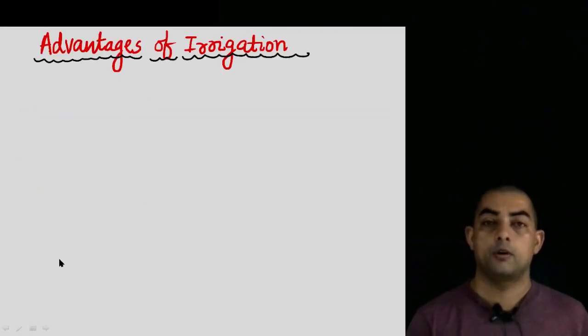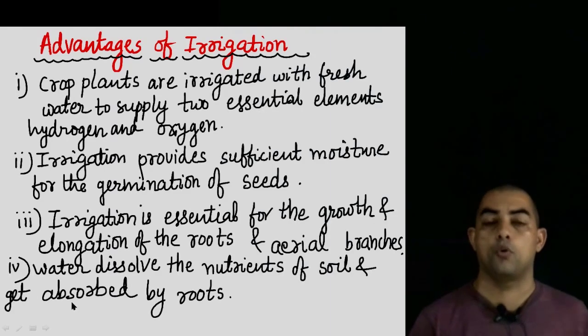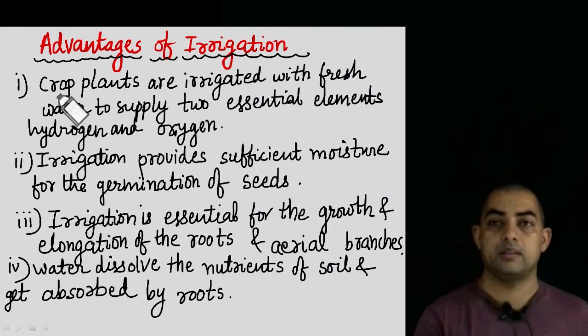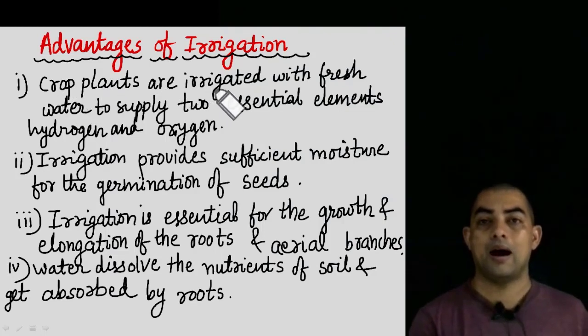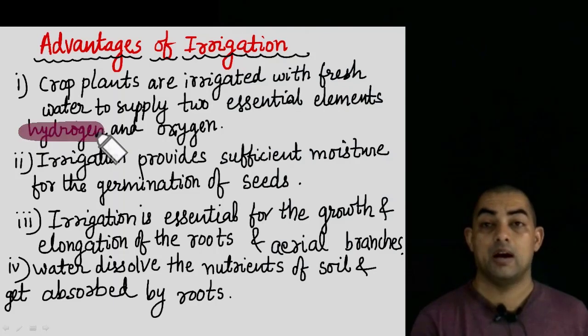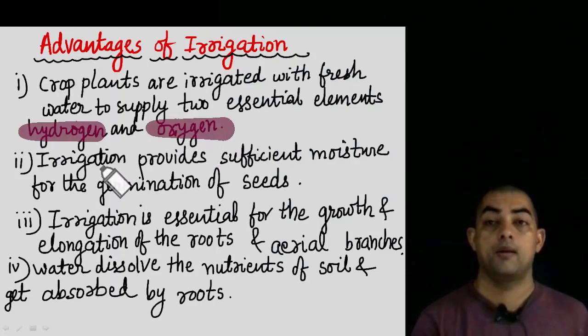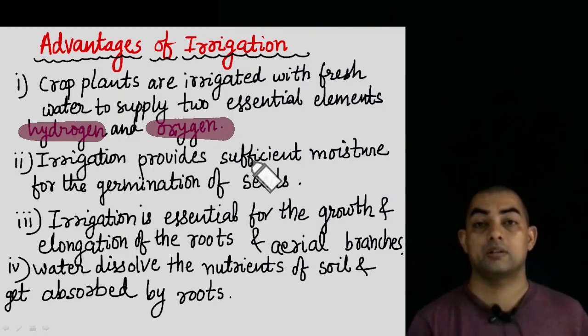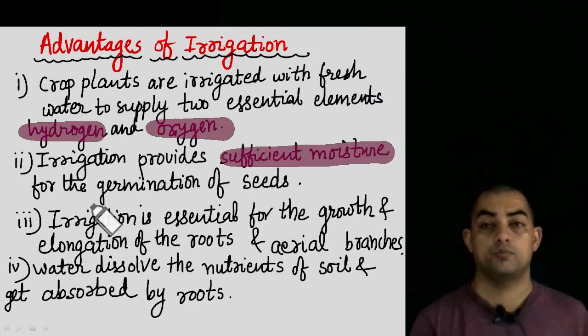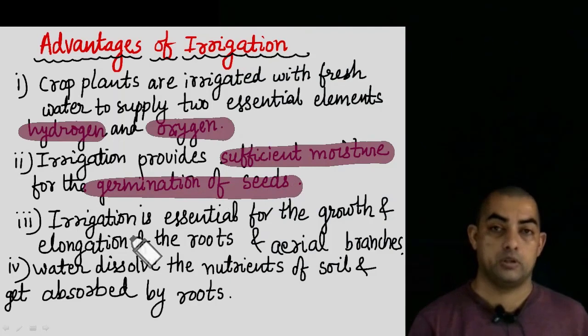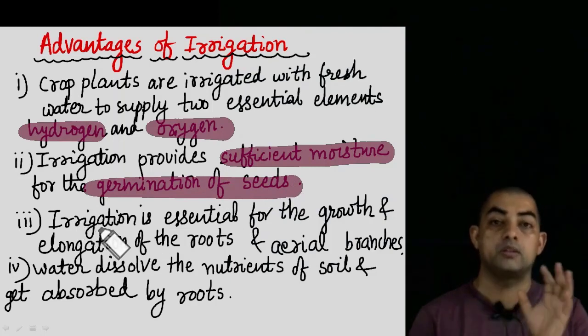So let us talk about the advantages of irrigation. Here we have a list of 4 very important points. Let's see the first one. Crop plants are irrigated with fresh water to supply 2 essential elements, that is hydrogen and oxygen. This we already know, from water they get hydrogen and oxygen. Next, irrigation provides sufficient moisture. It also provides moisture for the germination of seeds, because if water is not there, the seeds are not going to germinate.